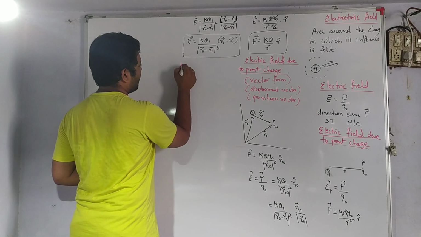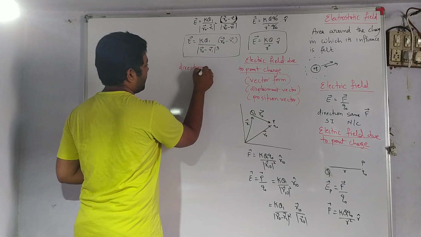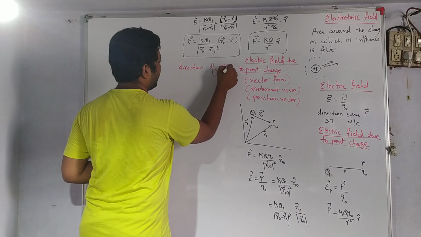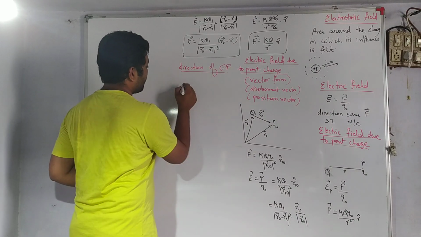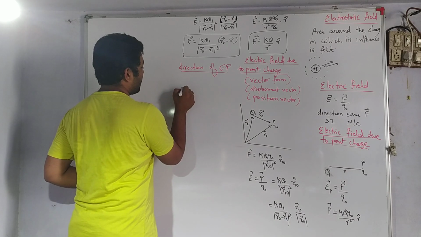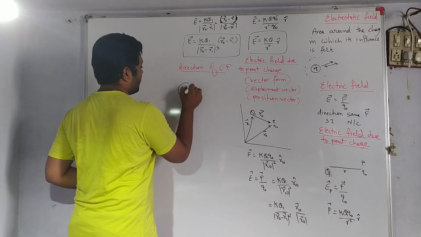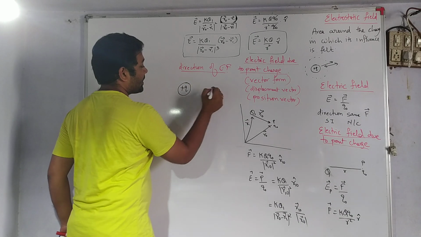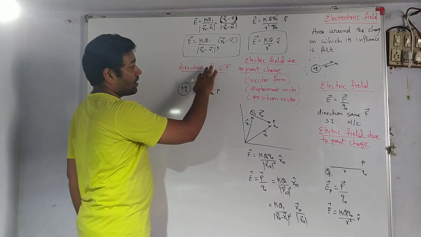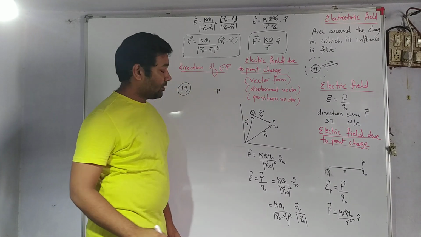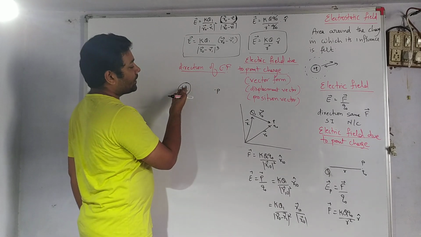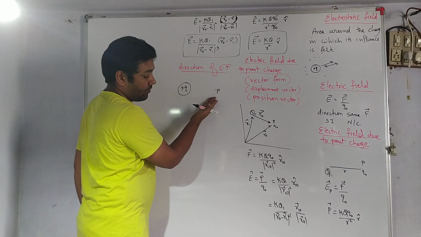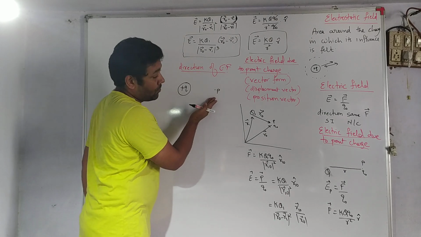So, direction of electric field. Let's say I have a positive charge, and I want to calculate electric field intensity at a point P. We are discussing the directions of the electric field. At this point, again step 1, if I want to calculate electric field intensity due to this charge, what I have to calculate is the force.